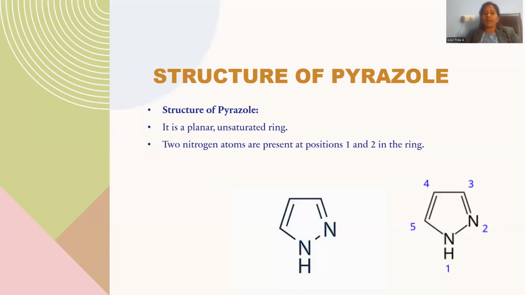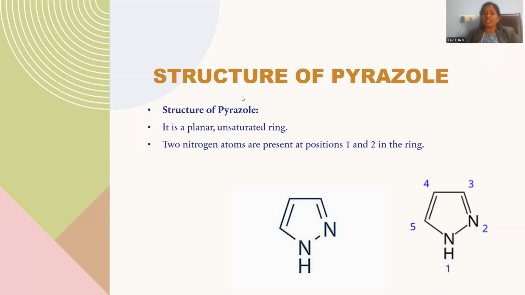Structure of pyrazole. It is a five-membered ring structure with two heteroatoms at positions 1 and 2, with nitrogen as the heteroatoms. Obviously, it is planar in nature. Being aromatic, planarity is a compulsory condition. It is an unsaturated ring system; unsaturation means the compound has pi bonds within.